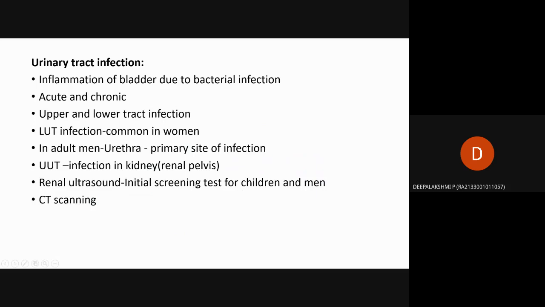Whenever the kidney is facing a bacterial infection, we test the kidney using renal ultrasound. Then CT scanning, that is computed tomography, is also advisable for testing urinary tract infection.